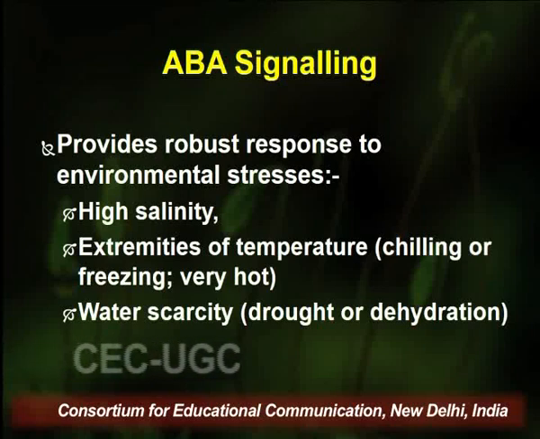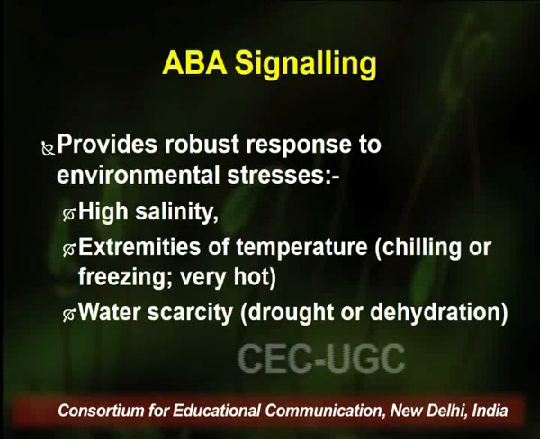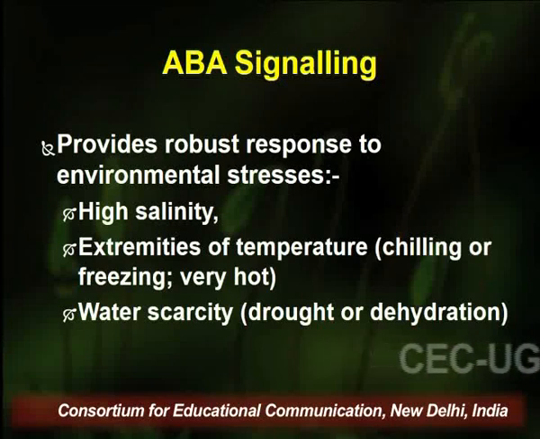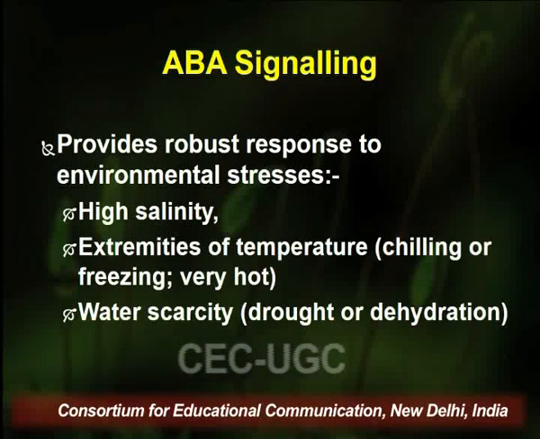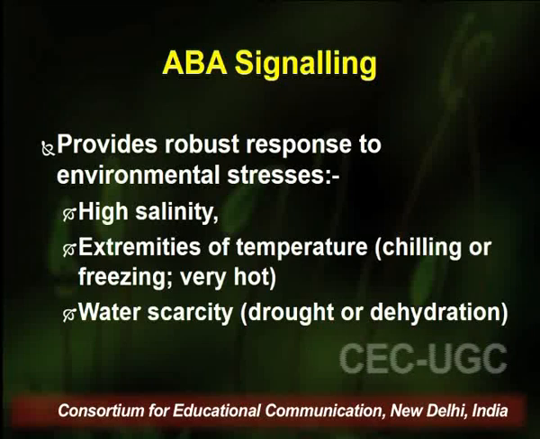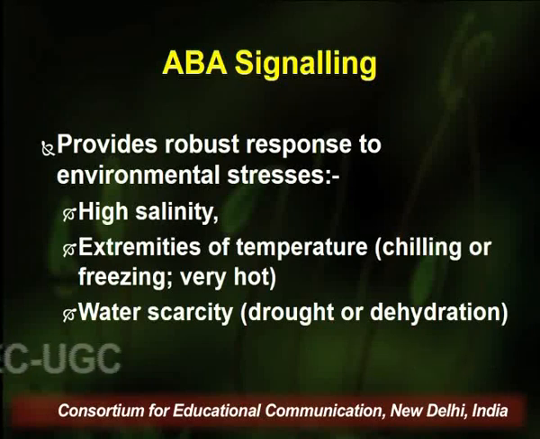So as I told you, abscisic acid is generally a stress hormone, and it provides a robust response to environmental stress such as high salinity of the soil or extreme temperature conditions, whether it is chilling or very hot, and if there is a water scarcity, drought, or dehydration of plant cells.